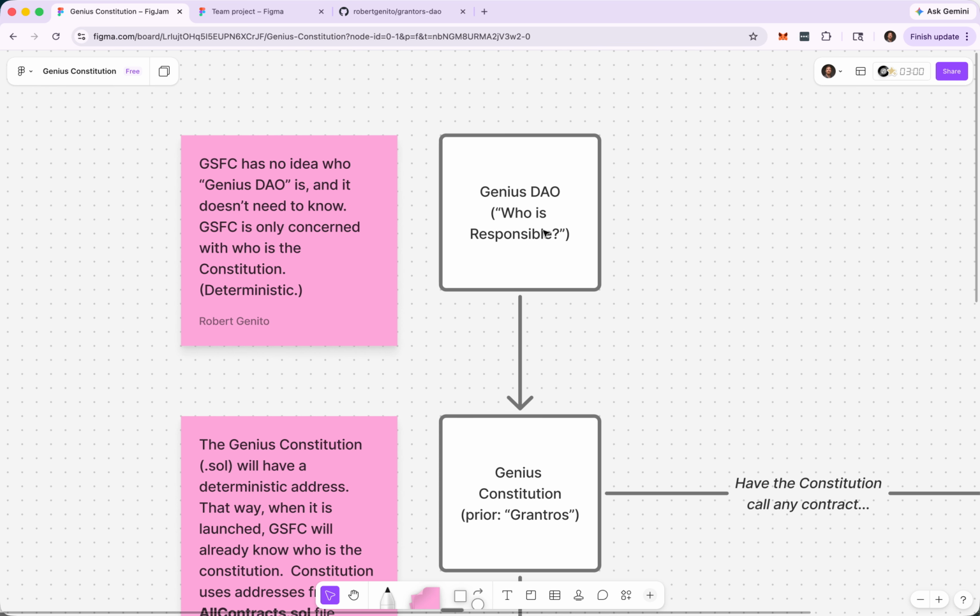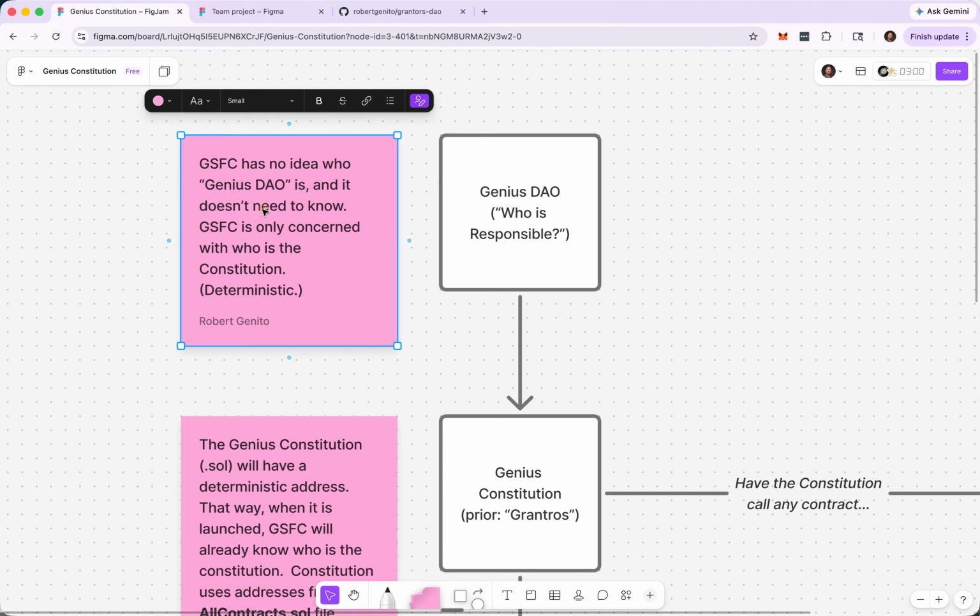But what we need to know is that there's the Genius DAO, the first DAO that will be launched, and this answers who is responsible. The answer is, well, everybody collectively is responsible. Everybody who voluntarily joins.